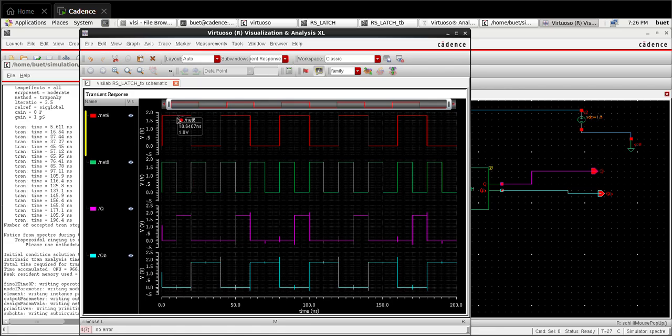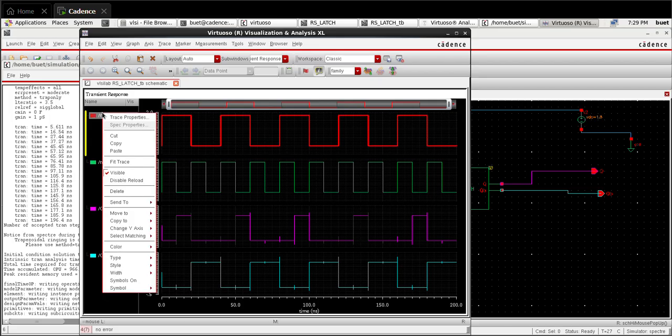So when R is 1 and S equal to 1, we get the invalid condition. When R equal to 0, S equal to 0, we get Q as 0 and QB as 1. When R equal to 0, S equal to 1, check the truth table and verify all the 4 combinations.